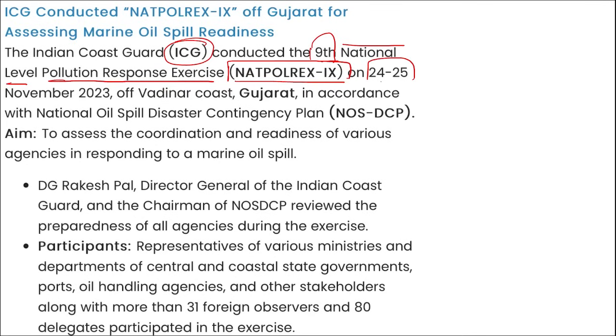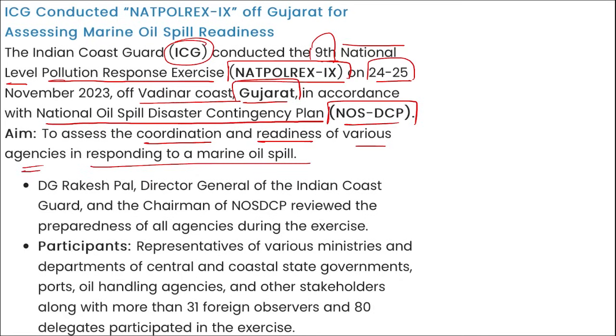It was on 24th and 25th of November, correct? And it was conducted where? At Vadinar Coast in Gujarat. This was in accordance with the National Oil Spill Disaster Contingency Plan, and the aim here is to assess the coordination and readiness of various agencies in responding to a marine oil spill. Correct? Take a note of this. Remember, this was the ninth edition.